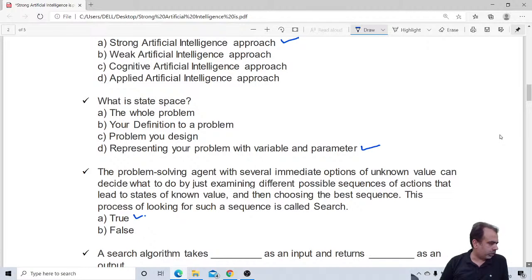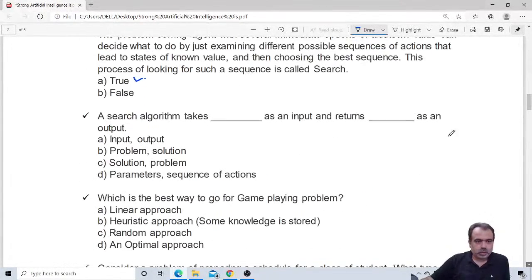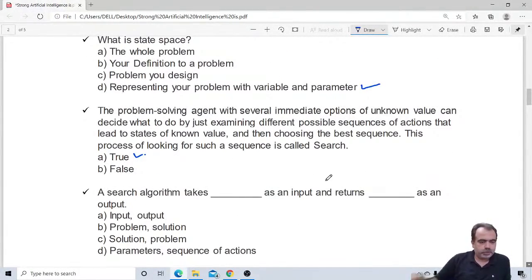Arpit Gangwar says A, Yashvi Khera says A. True, right, it is true. So I hope everybody understands this question also. Let me move towards the next question.